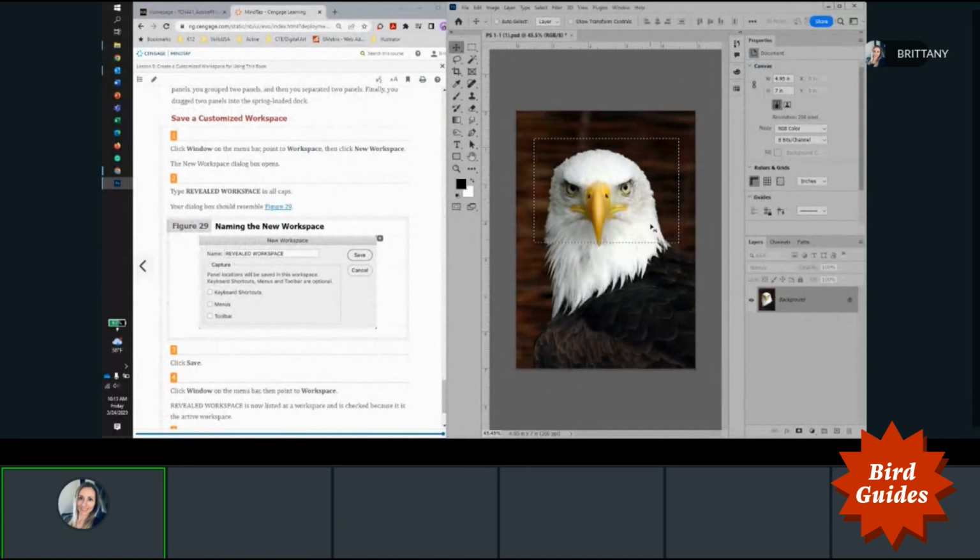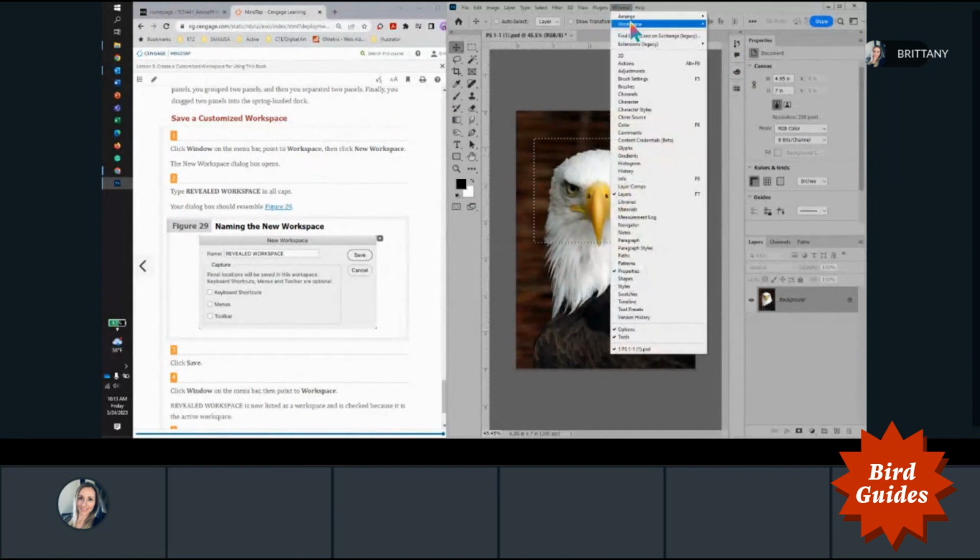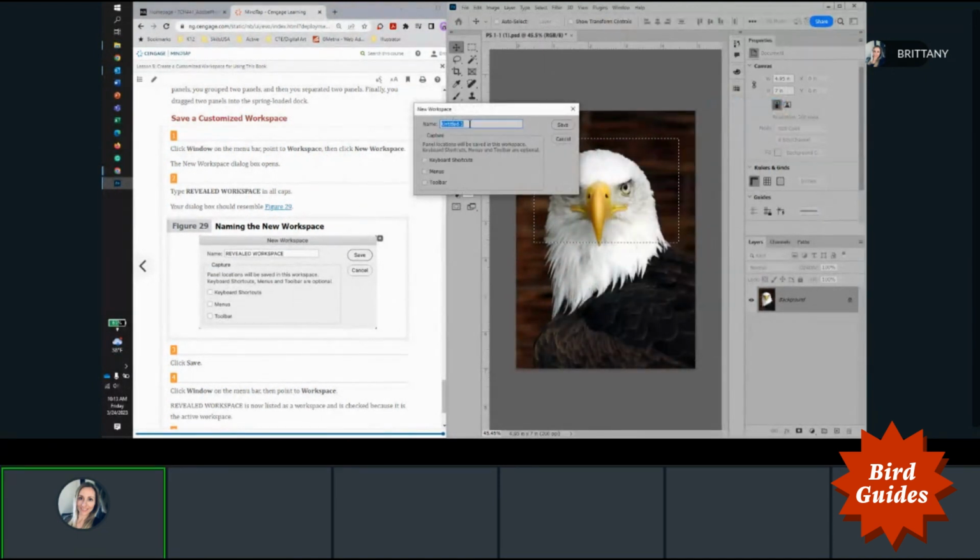And we are going to now save this as a customized workspace. So go under Window, Workspace, then we'll do New Workspace. We're going to call this REVEALED WORKSPACE in all caps. And then click Save.